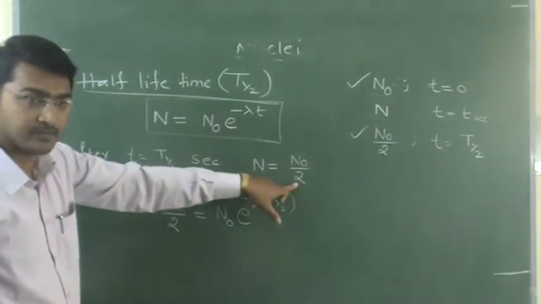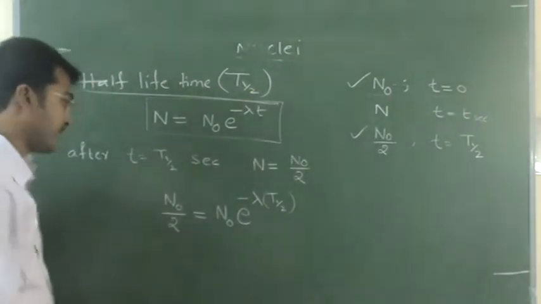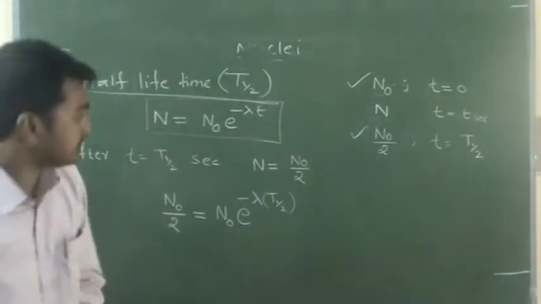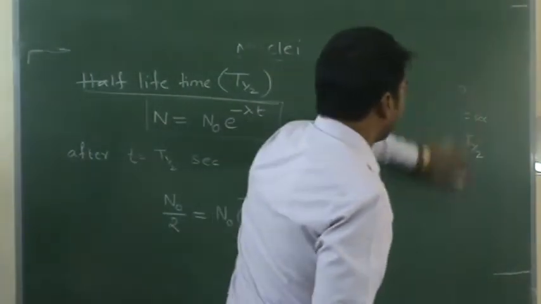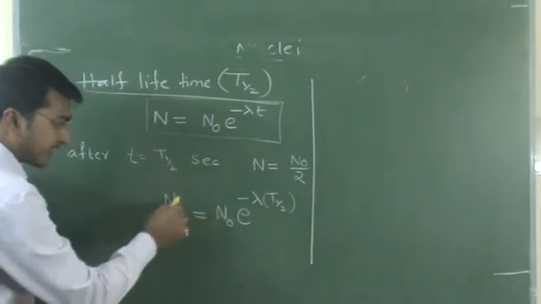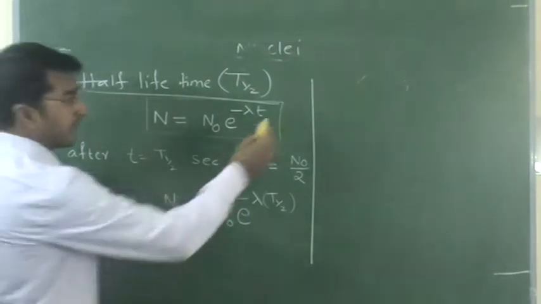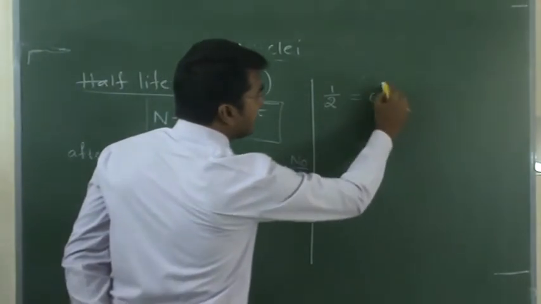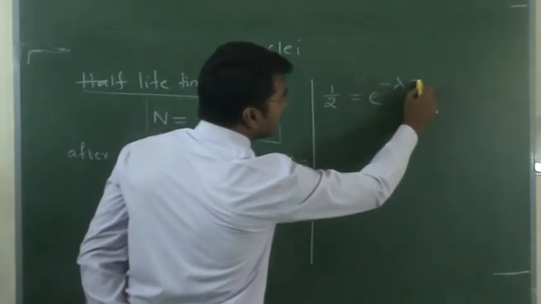then N becomes what? N0 by 2. Okay, so which is like this. Now we are using this. I'll continue this. So here N0 and N0 get cancelled. What do we have? 1 by 2. 1 by 2 is equal to e power minus lambda into T half.